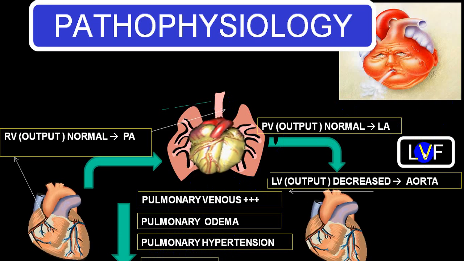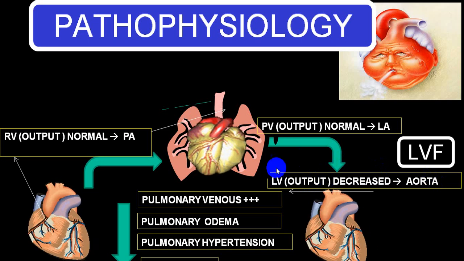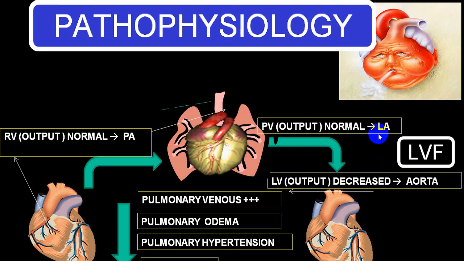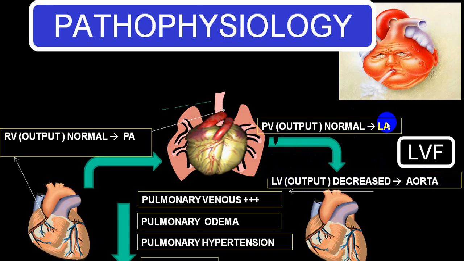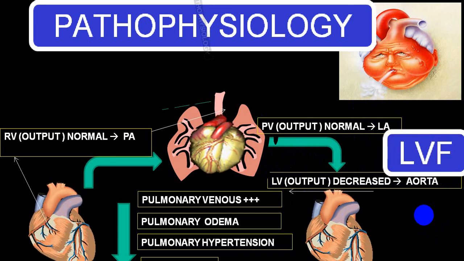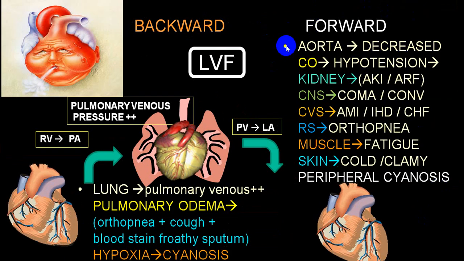So because of a left ventricular failure, there is a decreased output into the aorta, but the LV end diastolic volume is increased. LV pressure is increased. Because there is an LV pressure increase, there is an increase in LA pressure, and that will give rise to pulmonary edema. We'll be showing you that in the next slide. So this is what is going to happen in a forward failure.